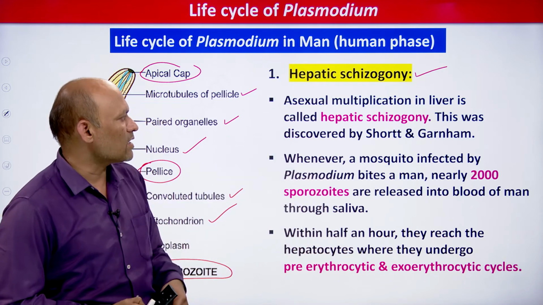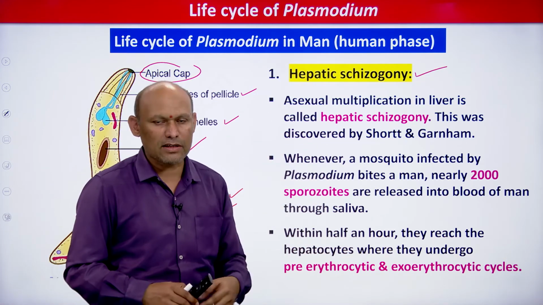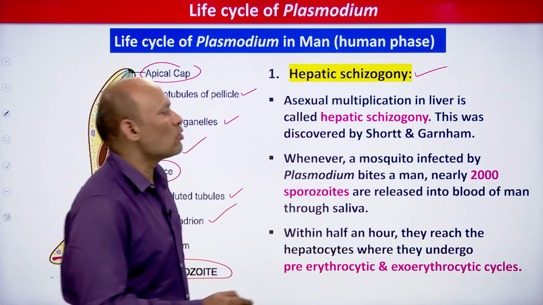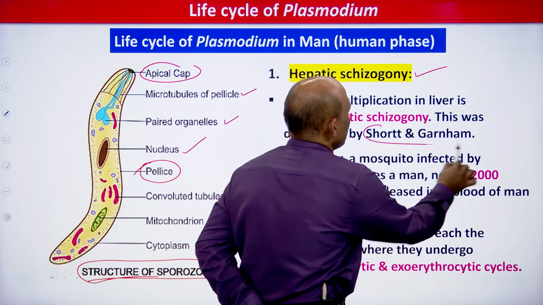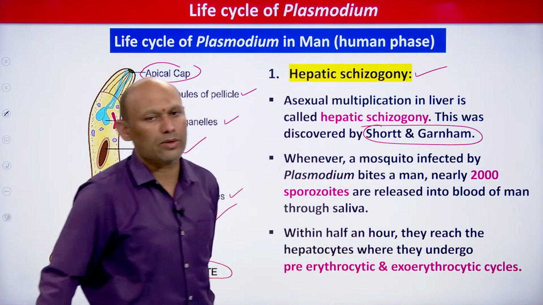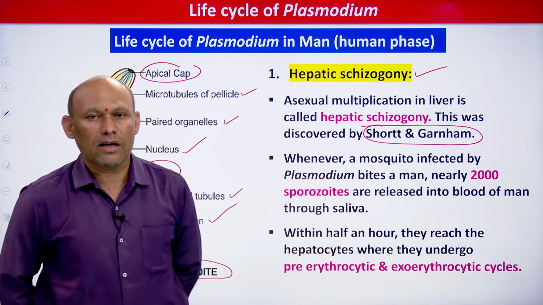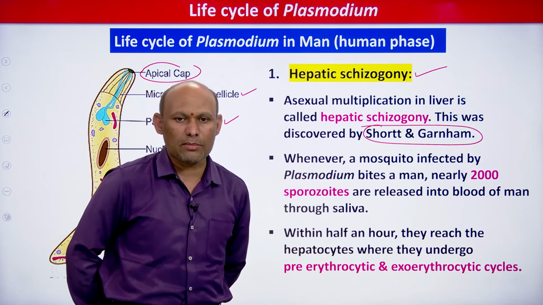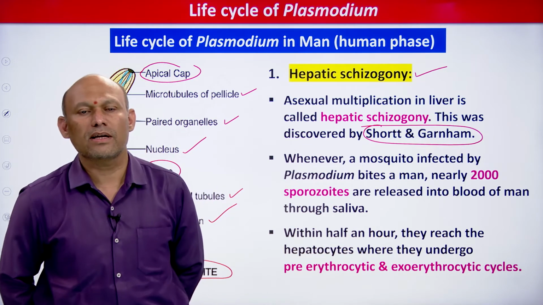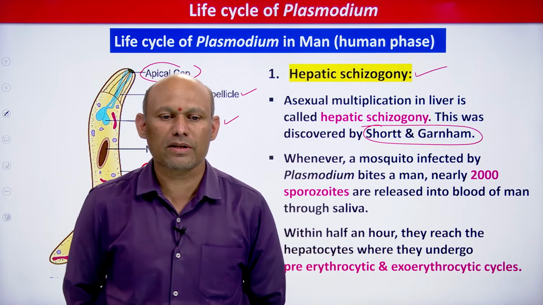That is what I have mentioned. Asexual multiplication in the liver is called hepatic schizogony, and this hepatic schizogony was discovered by two scientists, right. Short and Garnham, students, Short and Garnham. These two scientists discovered this hepatic schizogony, you need to remember this.